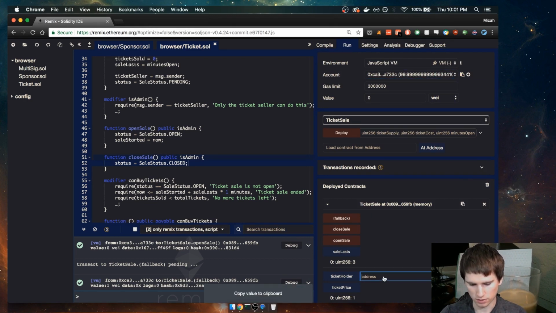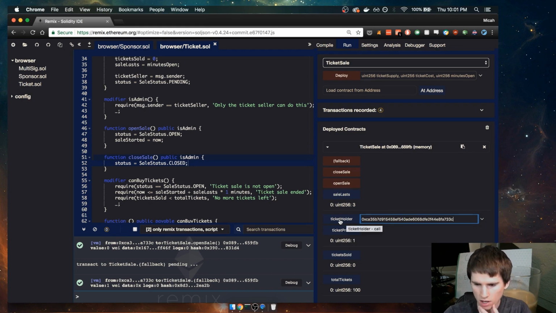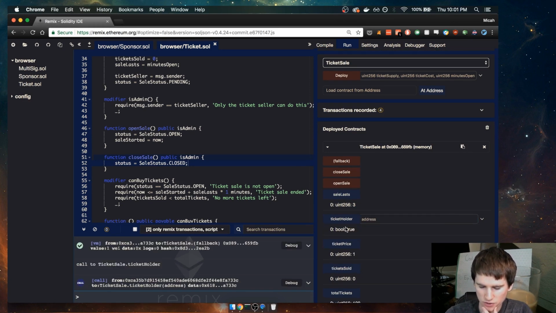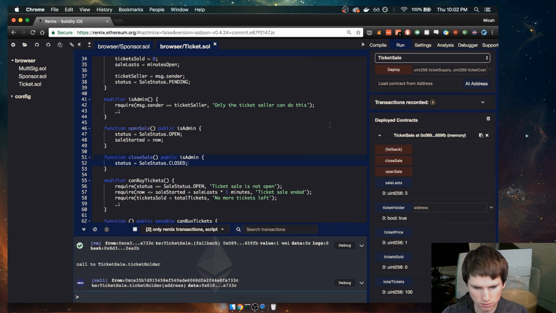Let's go ahead and copy that. Paste that here. Hopefully my head isn't floating directly on this ticket holder box. Alright, so we're going to check that. It says true. That's good. So that means that we have a ticket. Alright. So that is that.